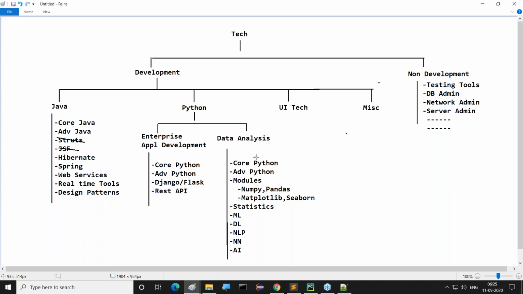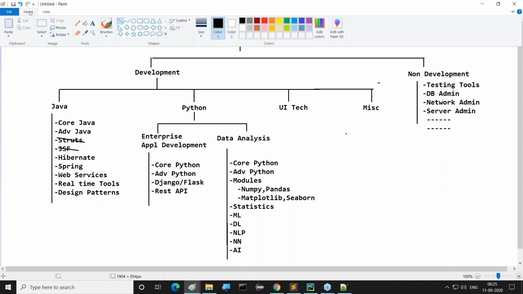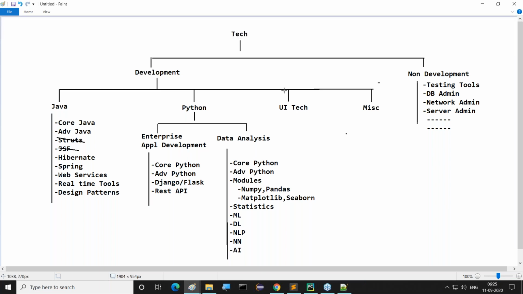Understand what I'm telling you now. These are exactly the technologies list we have on the Python side. Two views are available for Python. One is enterprise application development, and the other one is the data analysis set I'm telling you about.